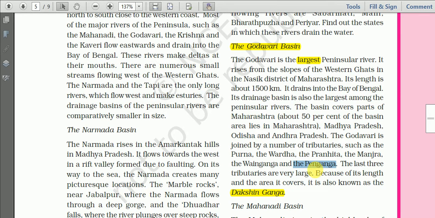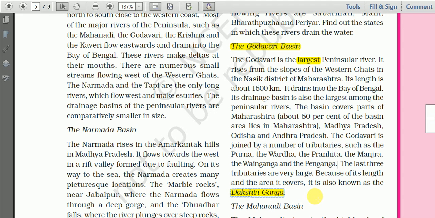The last three, that is the Manjra, then Wainganga and Penganga, are very large rivers. And this Godavari River is known as Dakshin Ganga, or the Ganga of the south, because of its length and the area it covers.